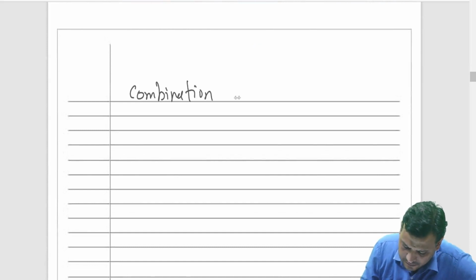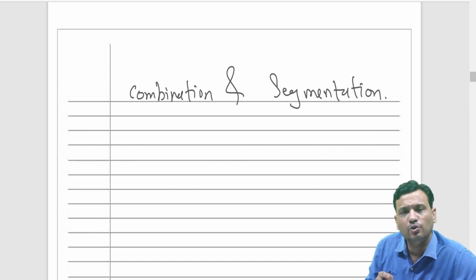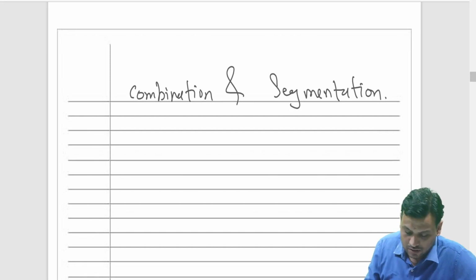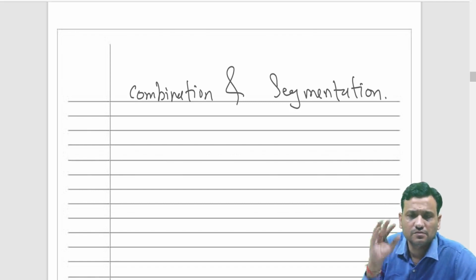Now I have combination and segmentation. What is this combination and segmentation, friends? It is when you have multiple contracts, but they require construction of similar assets, and all of these have been negotiated together.